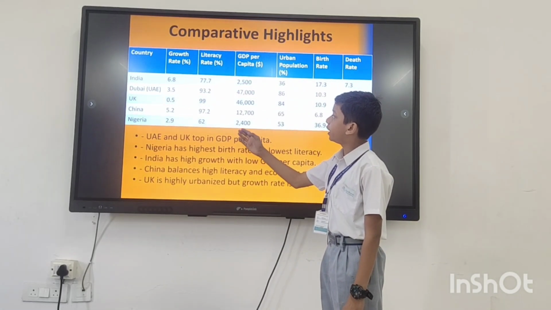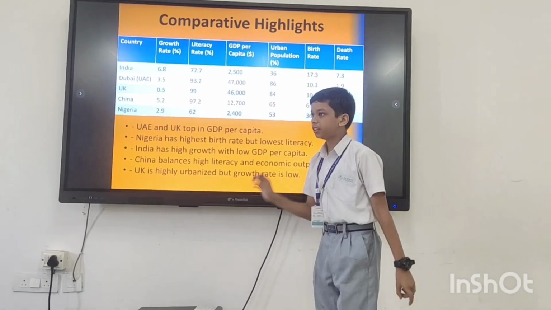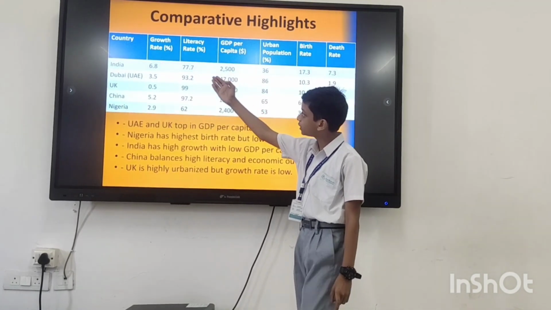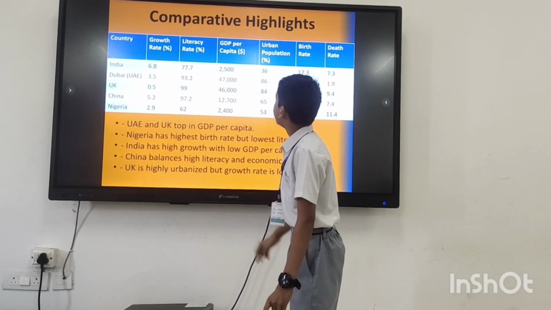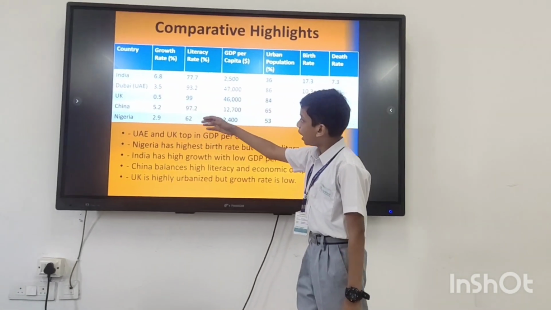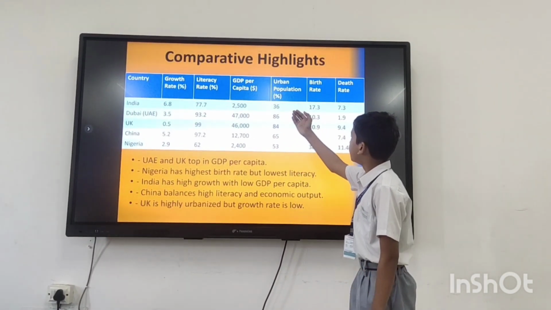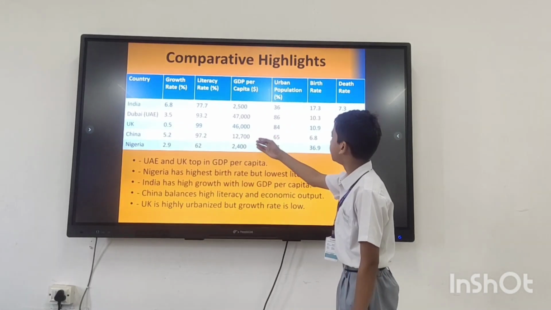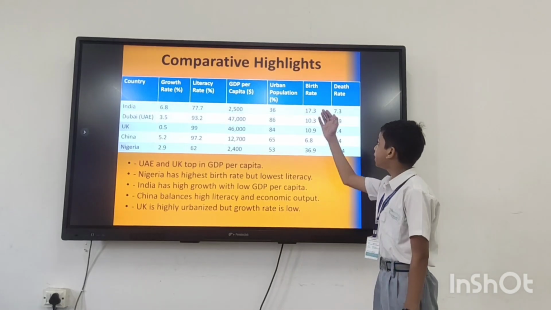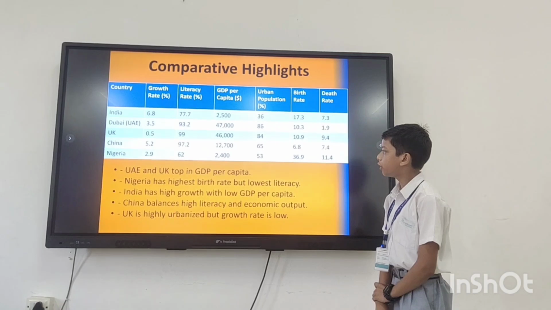The maximum growth rate among these countries is India's, about 6.8. The literacy rate is highest in the UK, with 99. The GDP per capita in dollars is highest in Dubai, about 47,000. The urban population is highest in Dubai with 86%, and the birth rate is highest in Nigeria, about 36.9, and the death rate is also highest in Nigeria, about